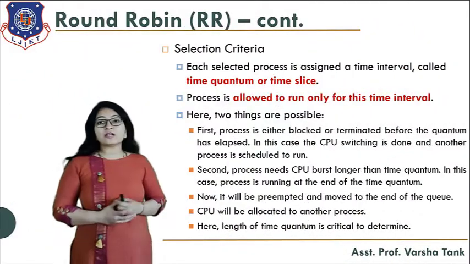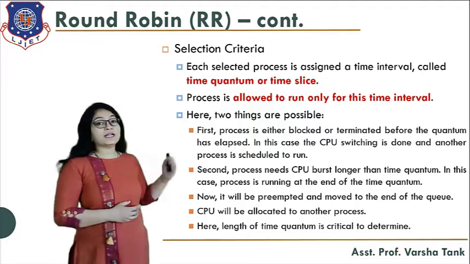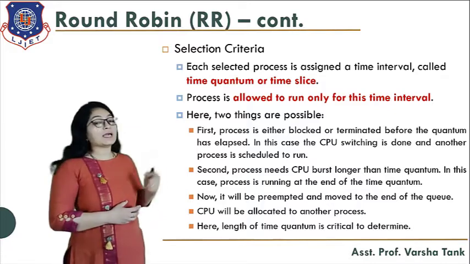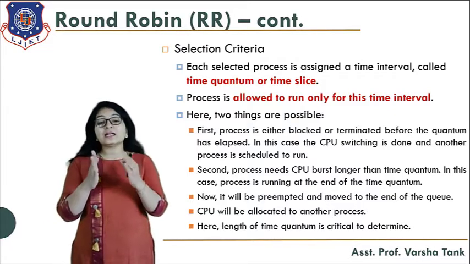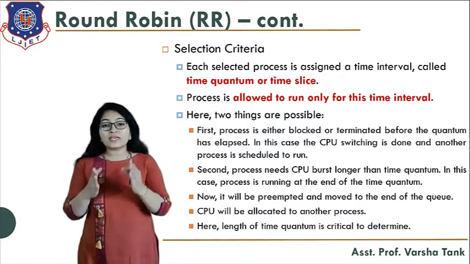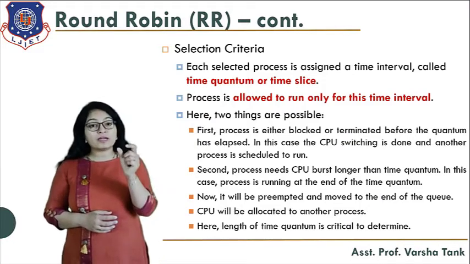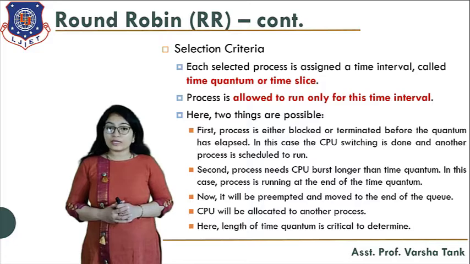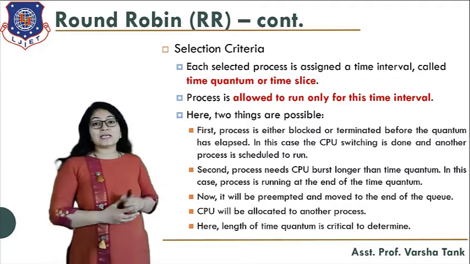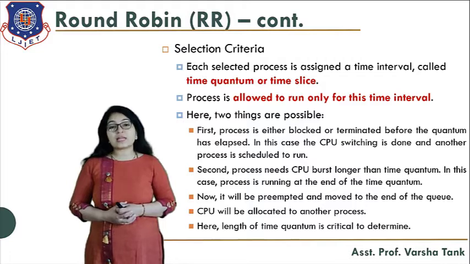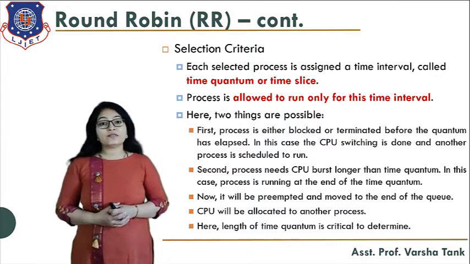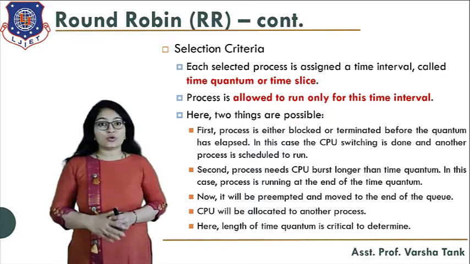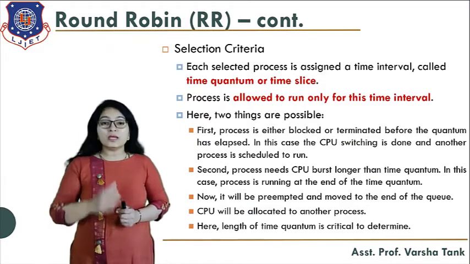Now, what is the selection criteria for the process? Each selected process is assigned a time interval called the time quantum or time slice. We assign a time quantum to each and every process, that means we define a particular time slice, and for that time slice the process goes for execution. The process is allowed to run only for this time interval. Suppose we have specified a time quantum of 3, then for 3 milliseconds the process will execute, and after 3 milliseconds the process will be preempted.